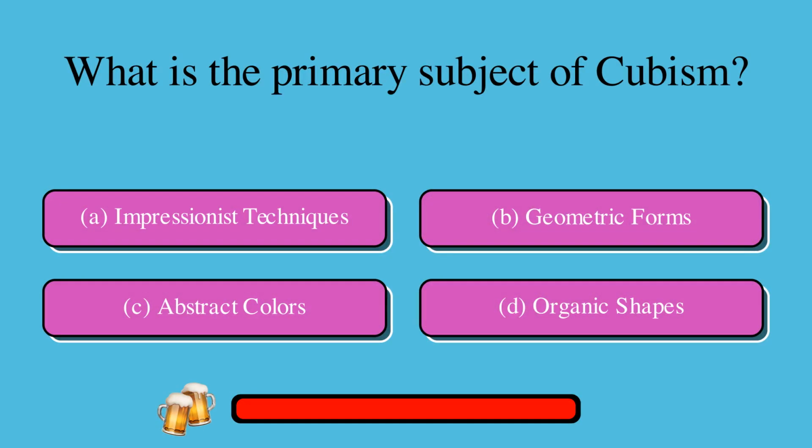What is the primary subject of Cubism? A. Impressionist techniques, or B. Geometric forms, or C. Abstract colors, or D. Organic shapes? The correct answer is B. Geometric forms.